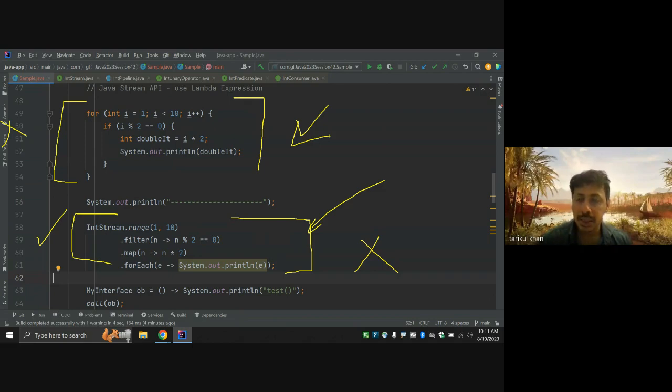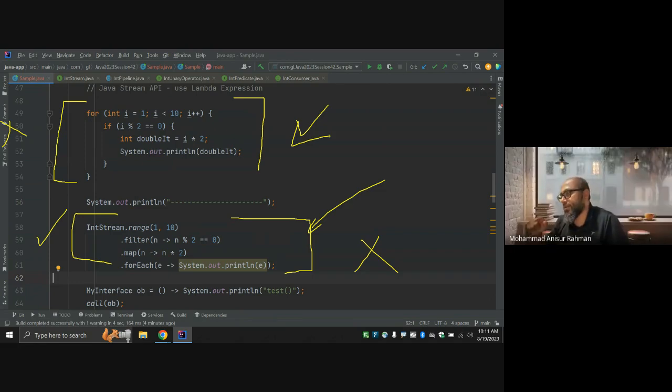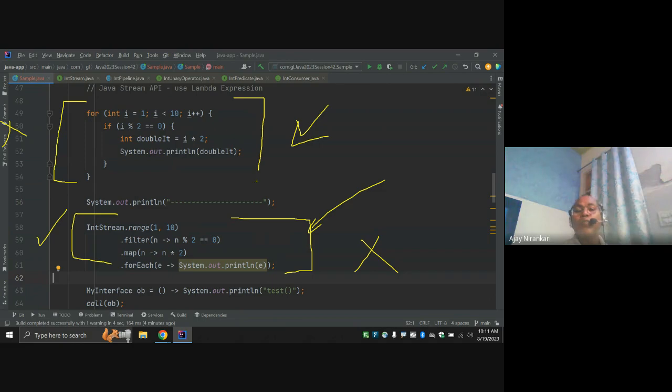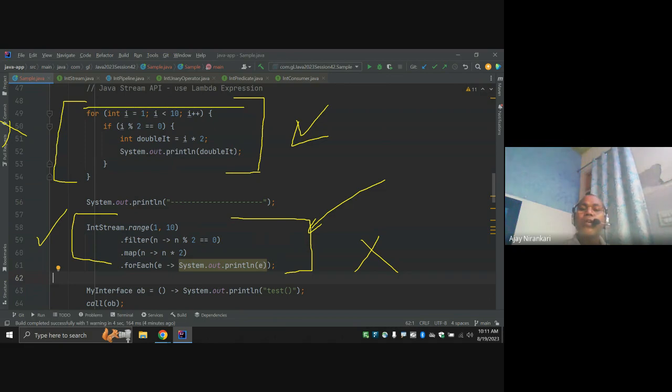When developers work, do they actually still write for loops like that? Yes, I am writing them. Why not? But Ajay, for performance or load issues, is the Lambda function better than the old for loop way we have written? Is it helpful for performance or load? You can say maybe yes or maybe no, both. It depends on the use case. Scenario: I want this code to run in a multi-threaded environment. Okay, multi-threaded.